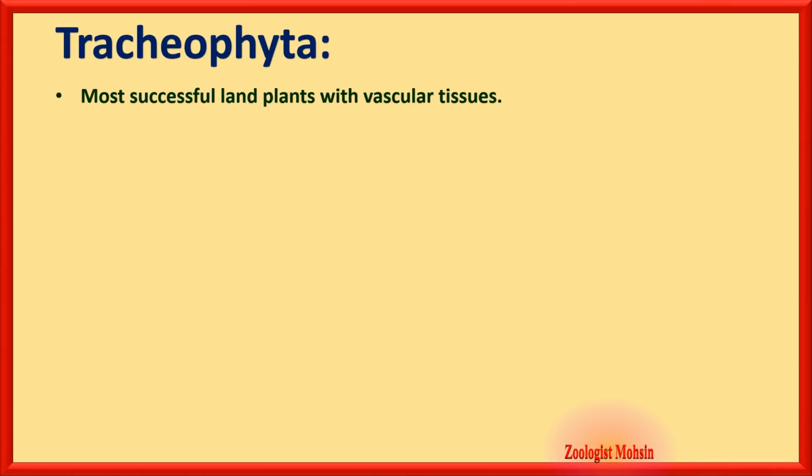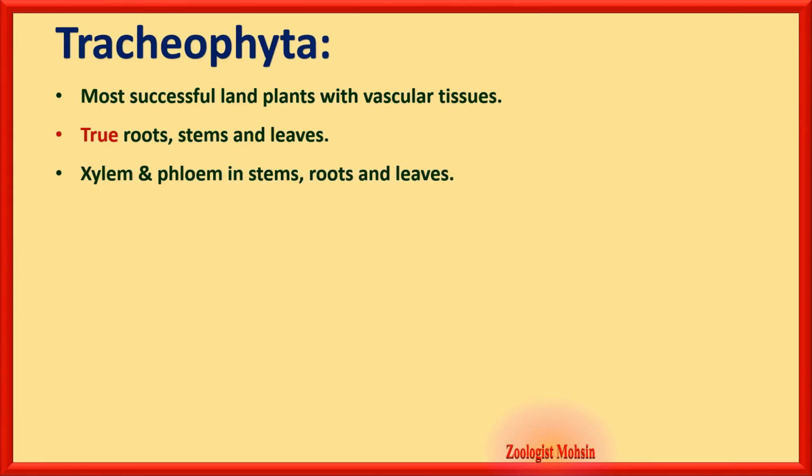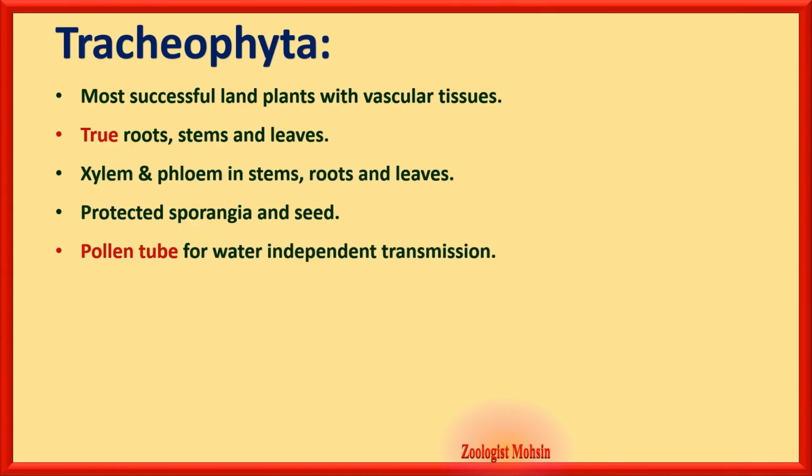Tracheophyta. Most successful land plants with vascular tissues. They have true roots, stems and leaves. Xylem and phloem in stem, roots and leaves. Protected sporangia and seed. Pollen tube for water independent transmission, and flowers and fruits are developed.